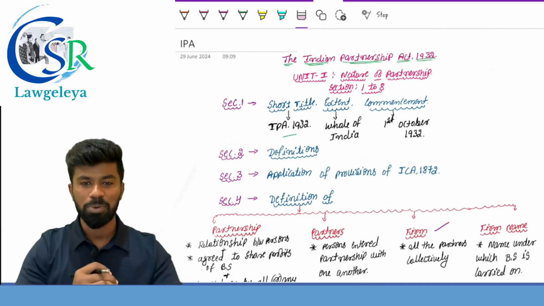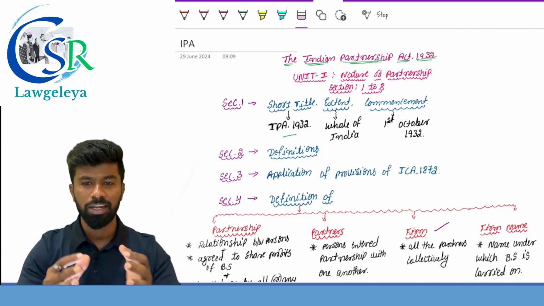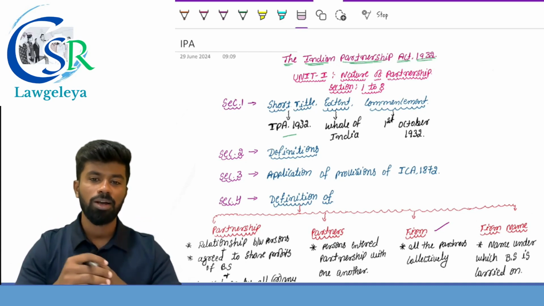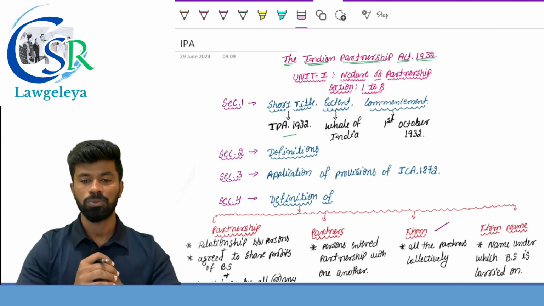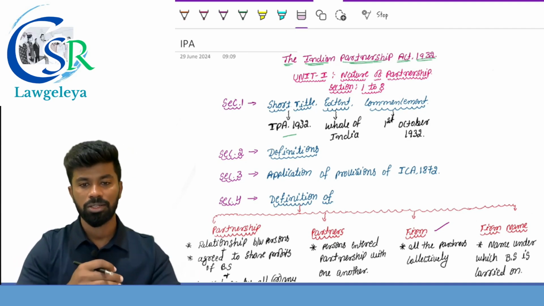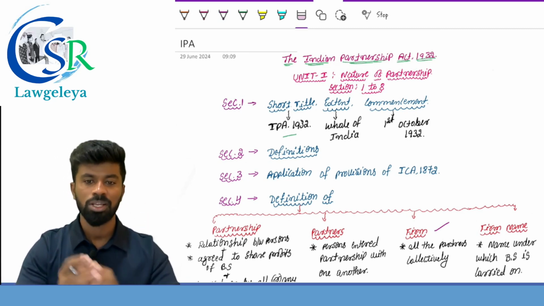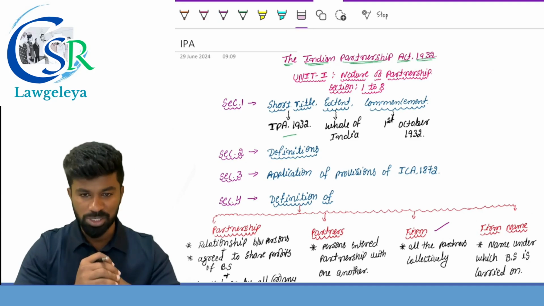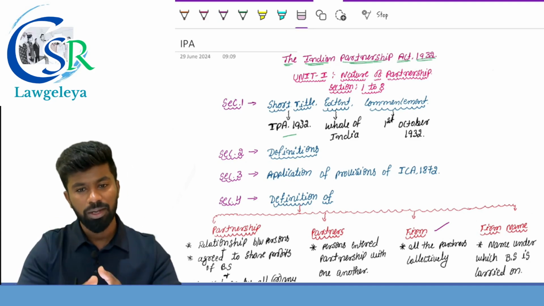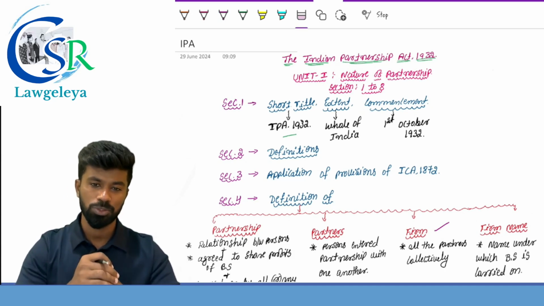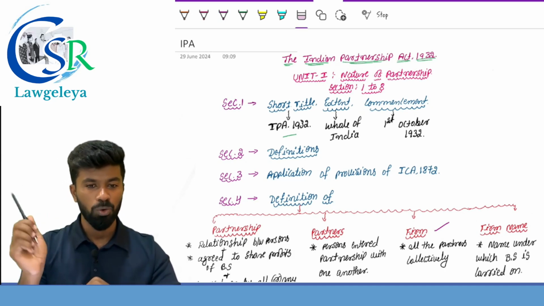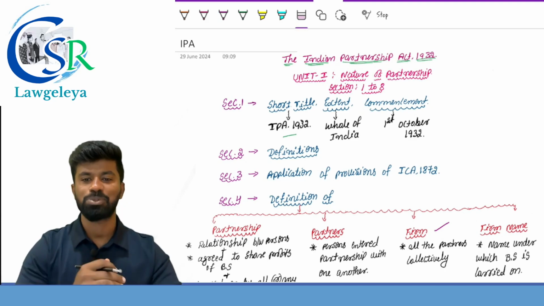Let's start with the rapid revision of the Indian Partnership Act 1932. Unit 1 of the Indian Partnership Act 1932 covers section number 1 to 8, which deals with nature of partnership. In that, section number 1 provides the short title, extent, commencement. The short title is the Indian Partnership Act 1932. Extent, it is applicable to all of India and there are no exceptions.